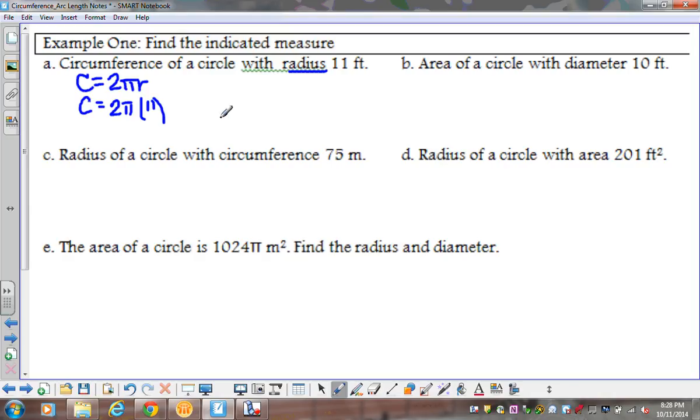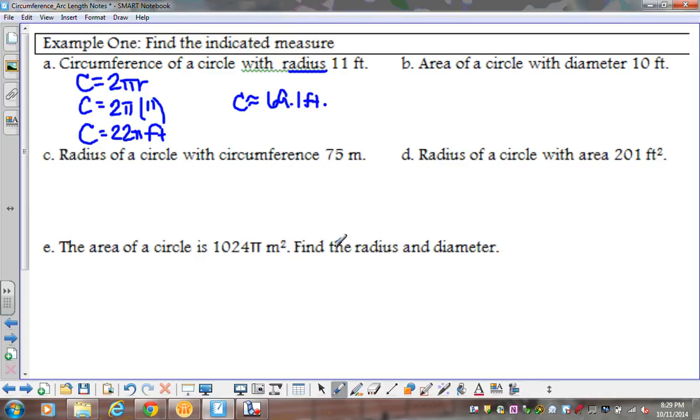Now we're going to write our answer in two different ways. One of these is going to be our exact answer, which means we're not going to be rounding, which usually means we're leaving pi in my answer. The other one would be my approximate. My exact would be leaving pi in it, so 2 times 11, which would be 22 pi feet. That's my exact. My approximate: if I take 22 and multiply it by pi, that's going to give me approximately 69.1 feet.